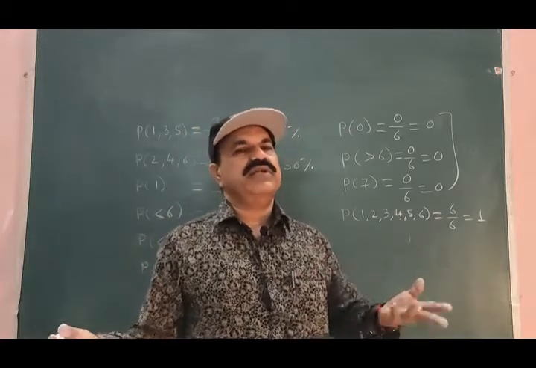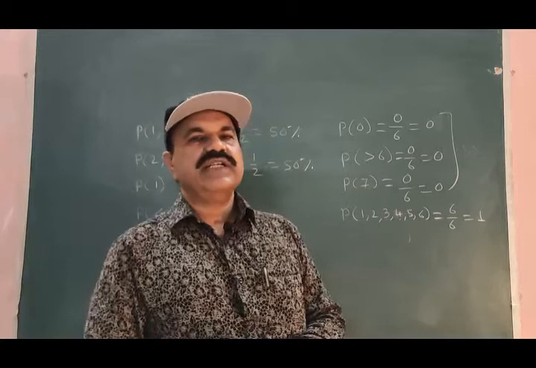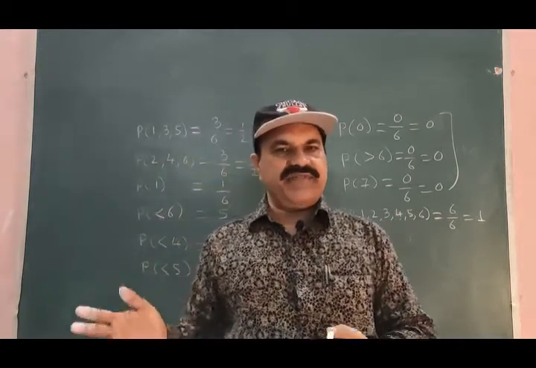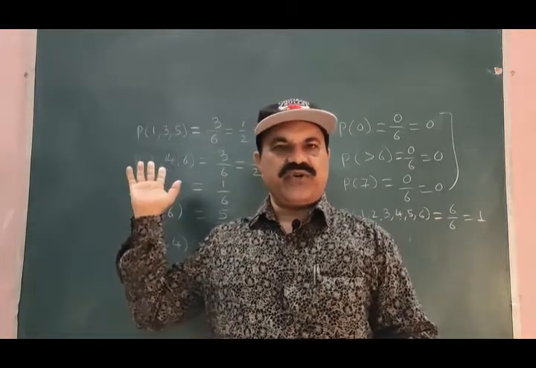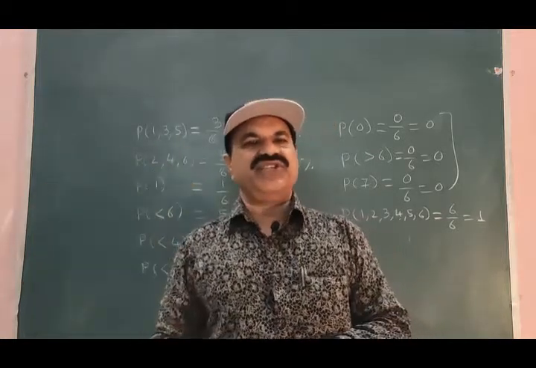This is in short about the probability. Starting with this article, I told you the definition, then I wrote a simple formula for the probability.